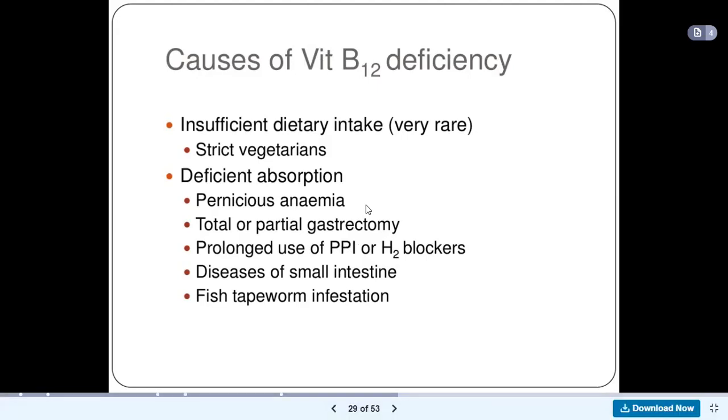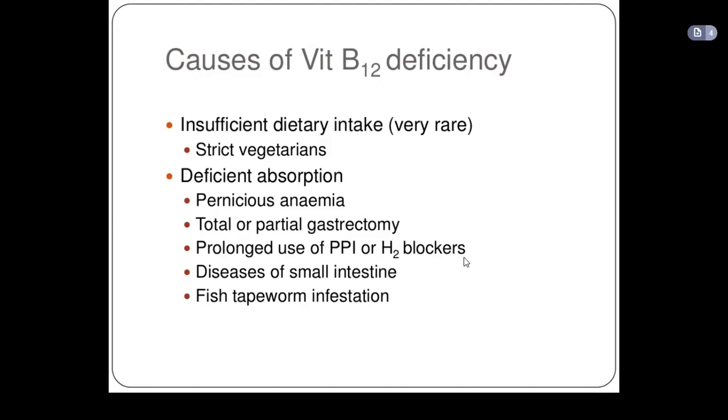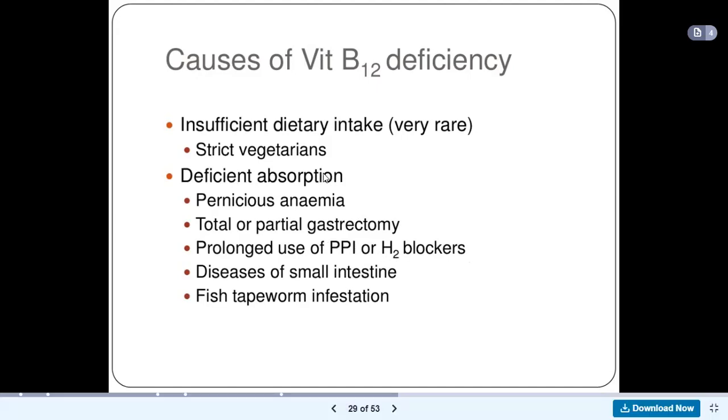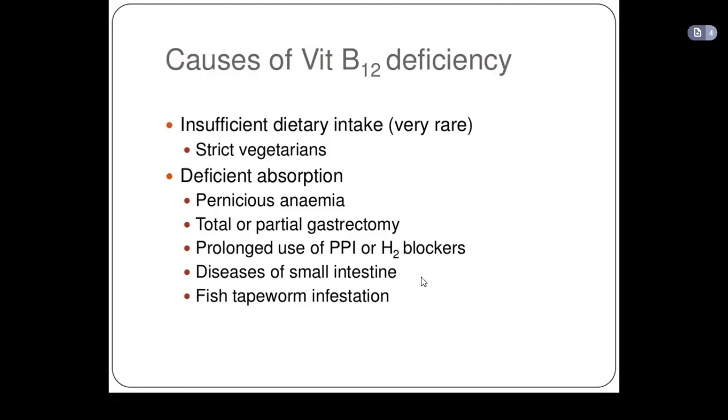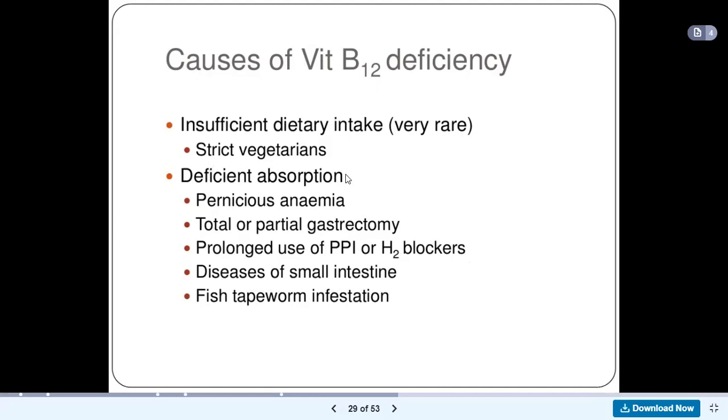So remember that. Pernicious anemia, total or partial gastrectomy, and prolonged use of PPIs or H2 blockers in patients with peptic ulcer disease will cause deficient vitamin B12 absorption. Then sometimes there could be a disease of the small intestine that causes malabsorption, so malabsorption syndrome, or maybe irritable bowel syndrome, and vitamin B12 cannot be absorbed. So that will also lead to deficient absorption and lead to B12 deficiency. Then we have fish tapeworm infestation.